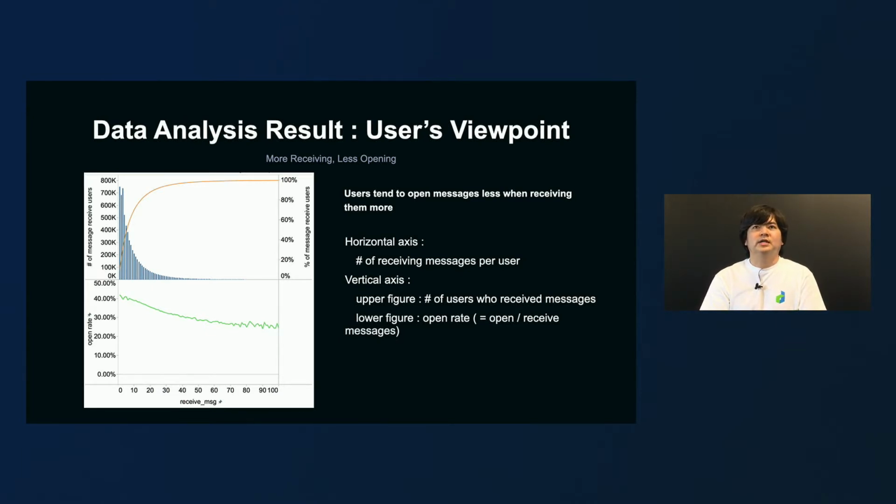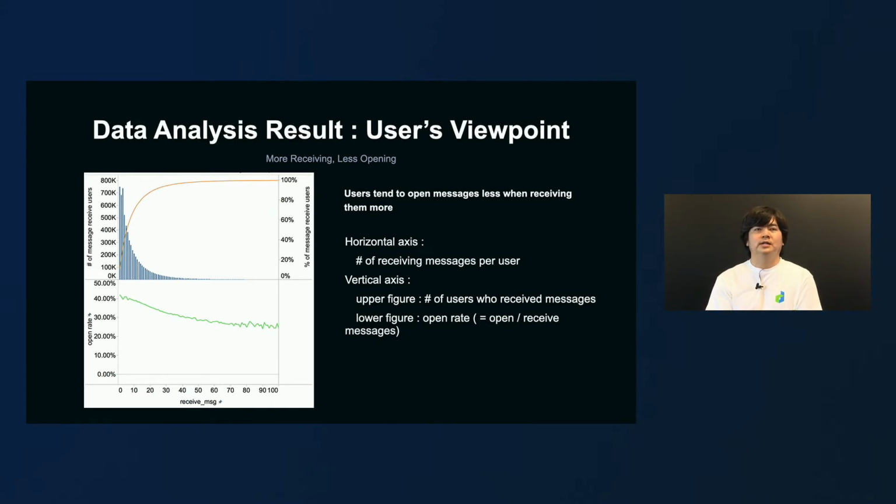Next, the green line graph below represents open rate. This rate is calculated by dividing the number of messages read by the number of messages received. The graph indicates the more messages they receive, the less likely they open messages. These results provide basic and objective insights into user attitudes and behaviors.